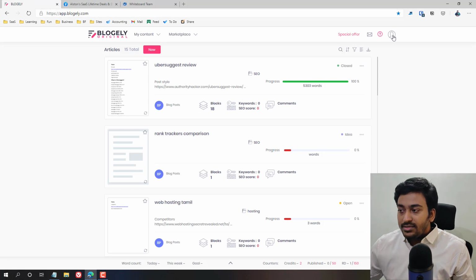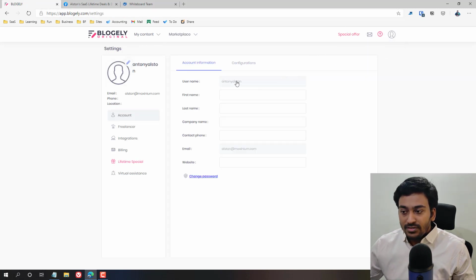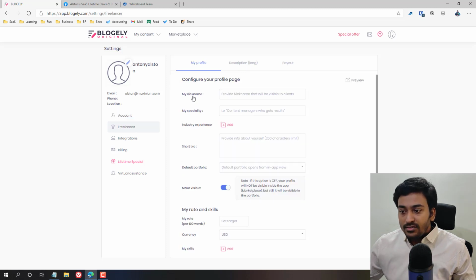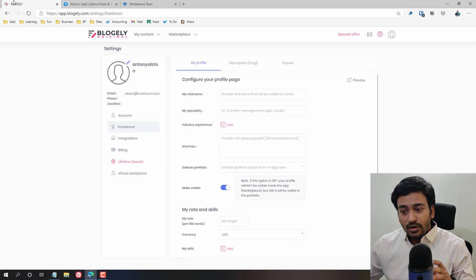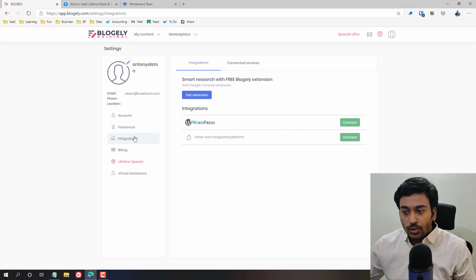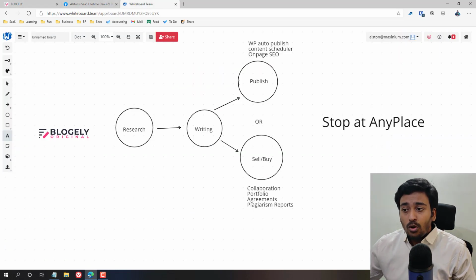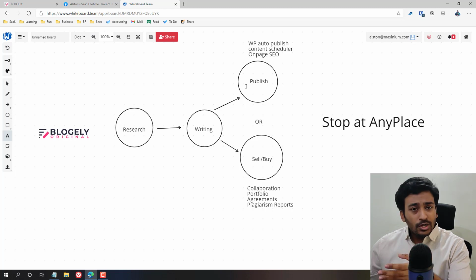If I go into settings also, there is not much to look at. First of all, these are basic configuration. Freelancer, if you are planning to go through the second route where you sell and buy, you will need to focus on it, but in this video we are not going to. Integration, let's say for example you want to have the auto publish option with WordPress. If you're using Gutenberg or just the default WordPress editor without any additional design specific elements, you can do that with auto publish. You can set it up with your Rank Math or Yoast SEO plugin. It will automatically set the SEO details and it will publish.